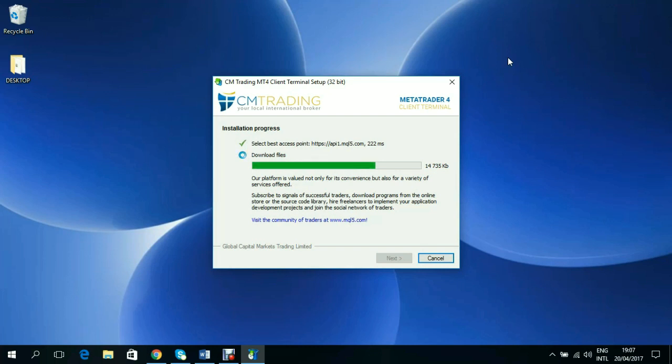Once you are able to do that, the sky cannot be your limit. So let's wait for the platform to download and then we will see how it looks.